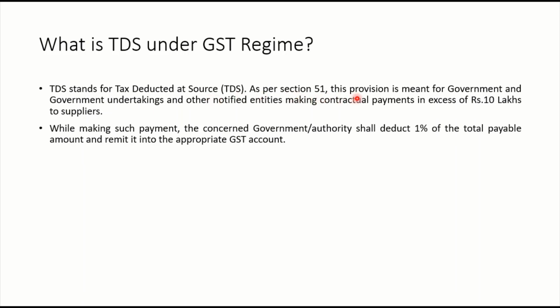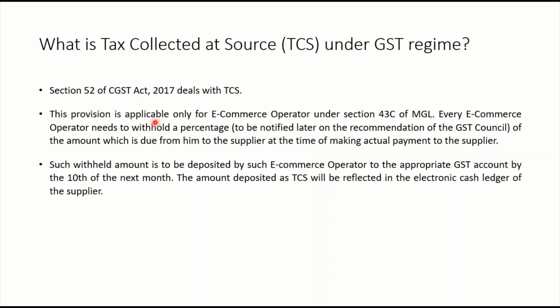As per section 51, this provision is meant for government and government undertakings and other notified entities making contractual payments in excess of rupees 10 lakhs to suppliers, right? Then TDS has to be made. While making such payment, the concerned government or authority shall deduct 1% of the total payable amount and remit it to the appropriate GST account. And the same thing goes with TCS, that is, section 52 of the CGST Act deals with TCS, right?